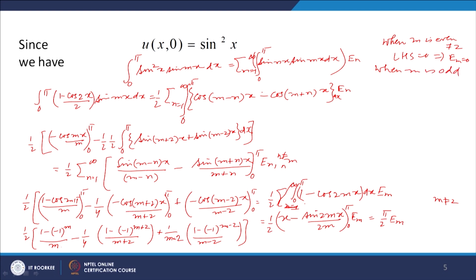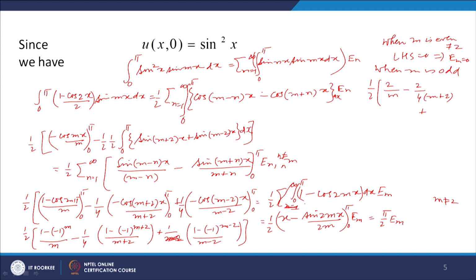Okay, when m is odd, we can get this is 1 by 2, 1 minus minus 1, so we get 2 upon m, minus this will be 1 by 4, 2 upon m plus 2, so 2 by 4 m plus 2, okay, and here we will get 2 upon m minus 2. This 1 by 4 has to be multiplied to both here also, because this is 1 by 4, we are integrating this.